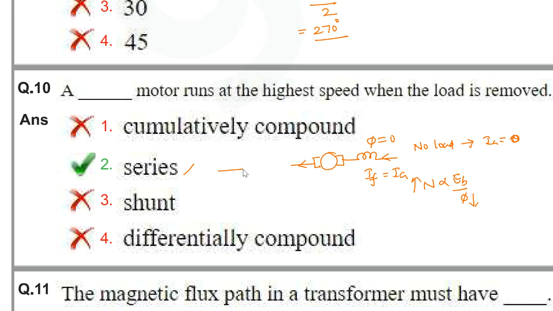Suppose we take a DC shunt motor, like this, we have a field winding, and here we have the armature winding. So it will be like this. Now here no load means the current will be 0, but observe here, these two are connected in parallel, so the entire voltage Vs will appear across the field, so the flux is not going to be 0. So flux will be some constant value. So a DC shunt motor is a constant flux machine. So the answer will be series motor here.